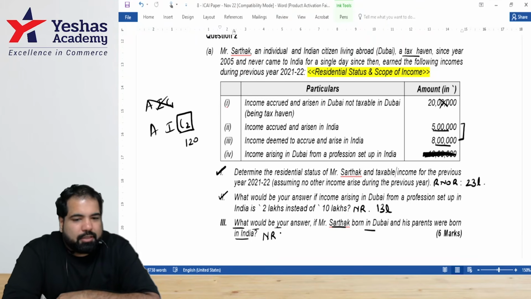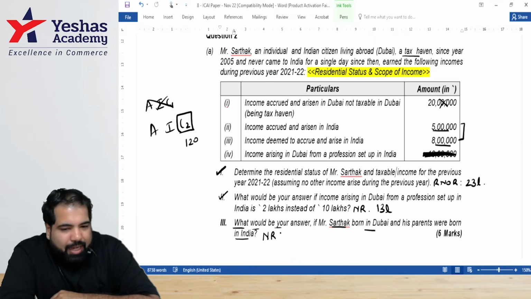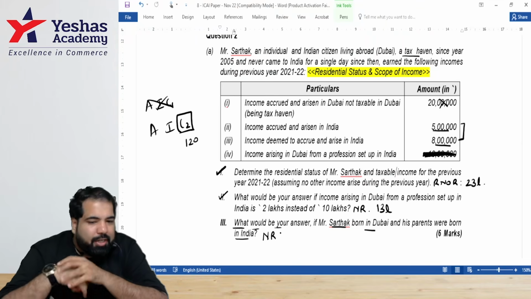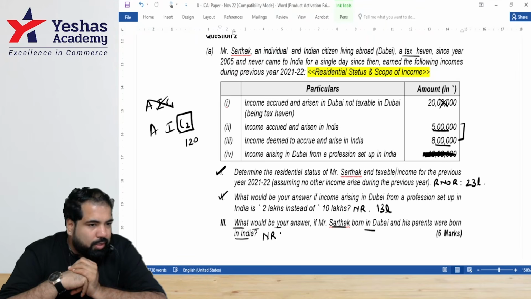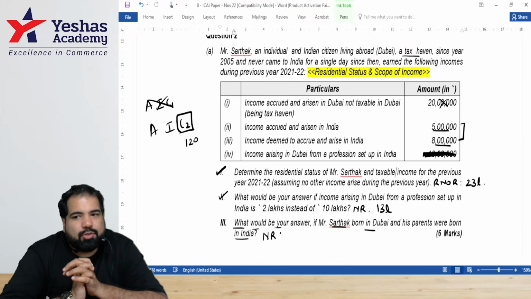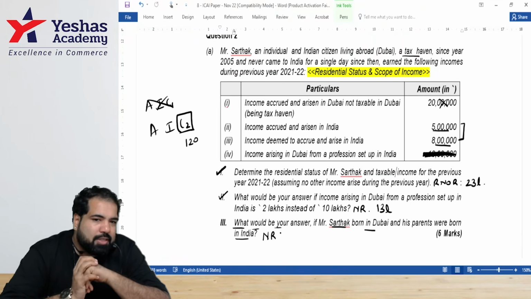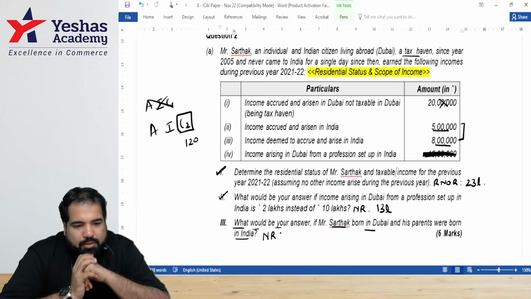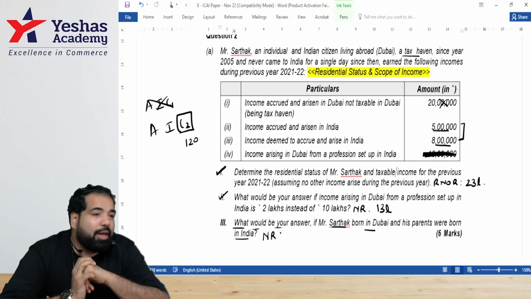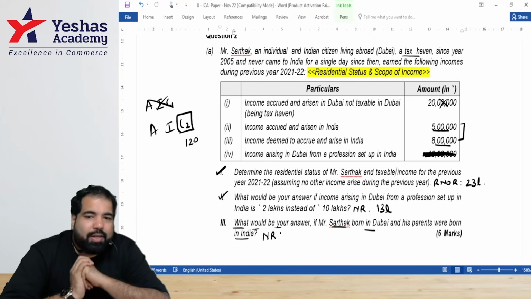Yes, Mr. Sarthak is an Indian citizen living in Dubai, which is a tax haven, and he has not visited India during the previous year 21-22. Full stop. Next line. As per section, since he does not fulfill the conditions, he will be considered as a non-resident. Is he RNOR? Oh, so then we don't have to write all this, guys. One minute. We don't have to write all this. We have to straight write AIC1.